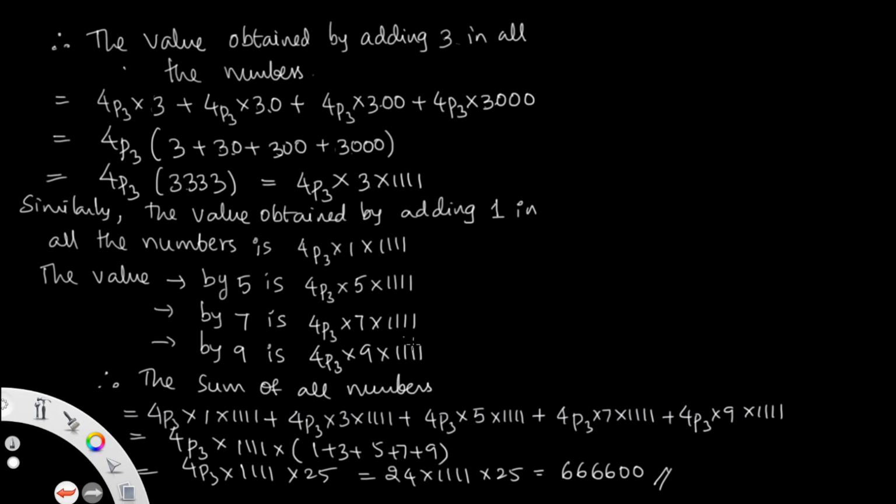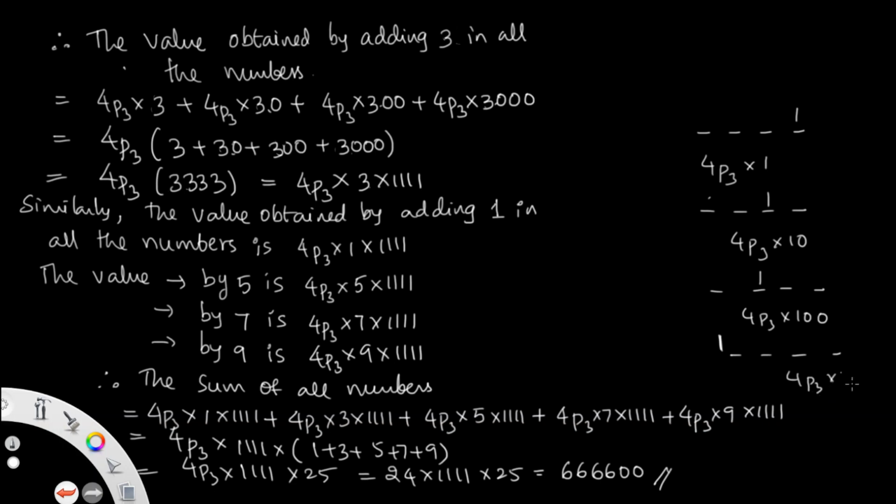Why? Because, as done previously, suppose you keep 1 in the units place, that is nothing but 4P3 into 1. Similarly, 1 in the tens place gives 4P3 into 10. Suppose 1 in the hundreds place, 4P3 into 100. Similarly in the thousands place, you get 4P3 into 1000. By adding this, you get 4P3 into 1 into 1111.